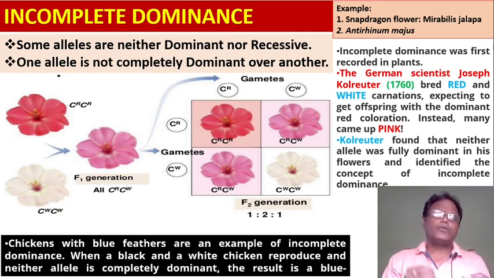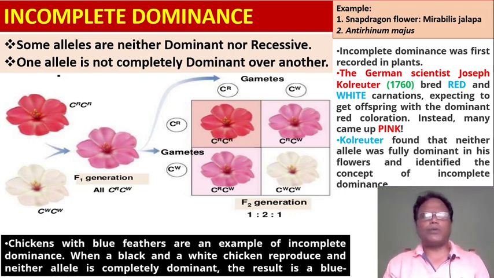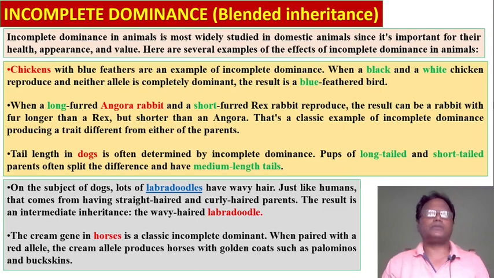Chickens with blue feathers are an example of incomplete dominance. When black and white chickens reproduce and neither allele is completely dominant, the result is blue. This is an example of incomplete dominance. Incomplete dominance is also known as blended inheritance.